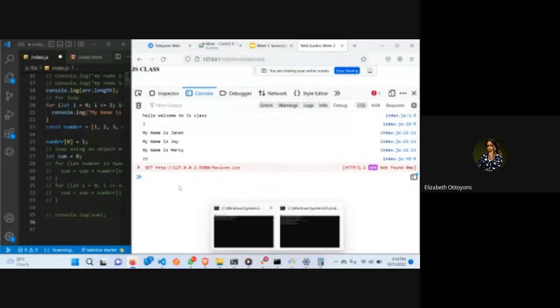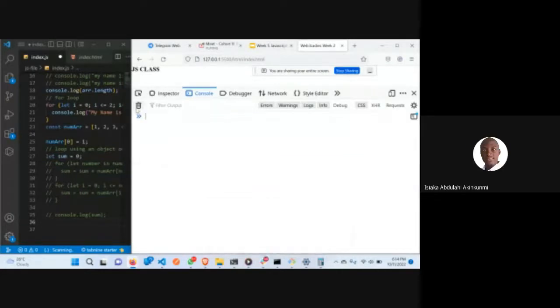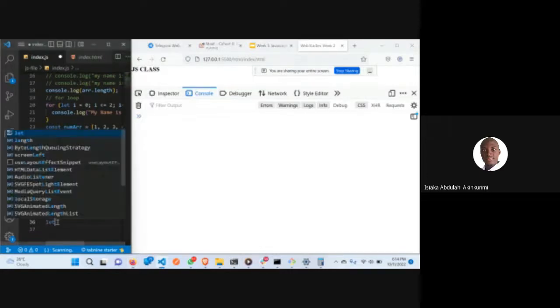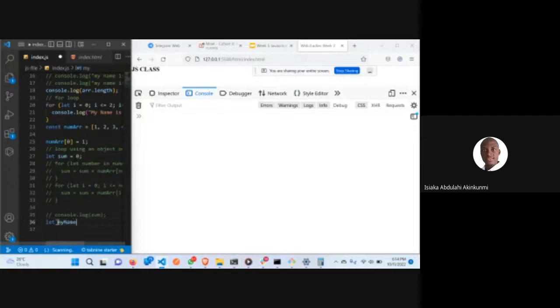Yes, I can. Okay. Now someone has a question: can you use it for anything you need to iterate over? For example, now I want to say my name, let my name be Abdullah. I want to print each letter inside the console.